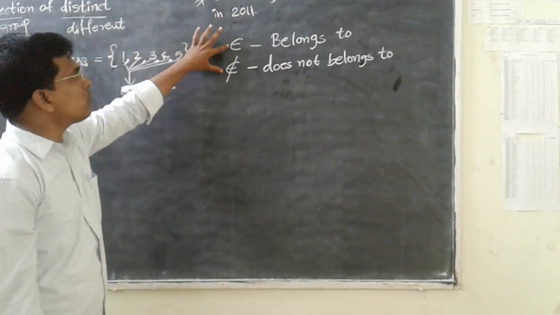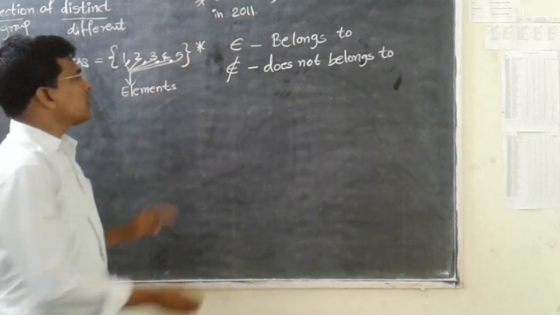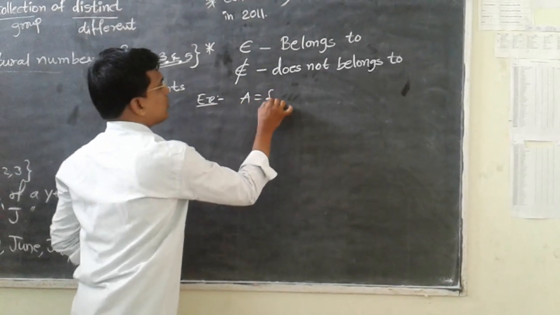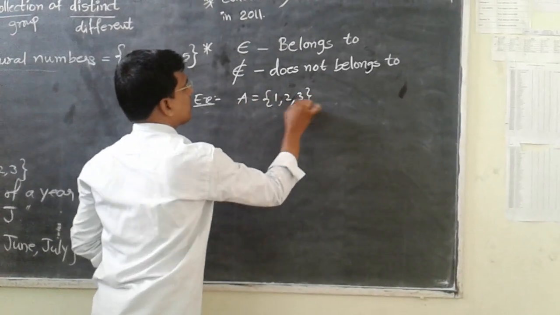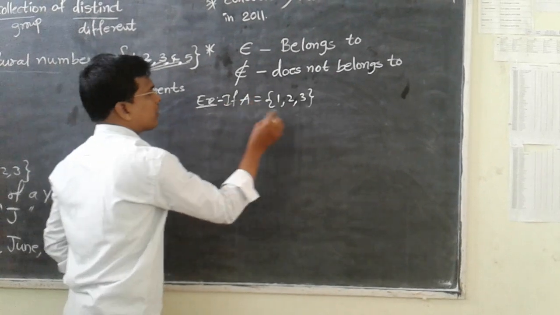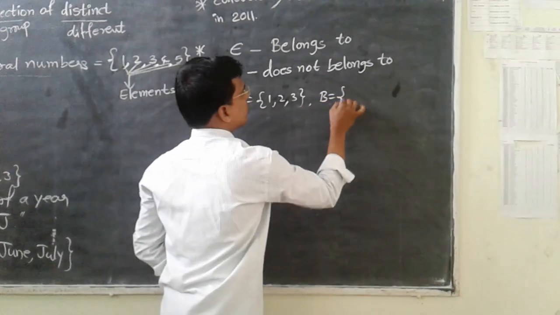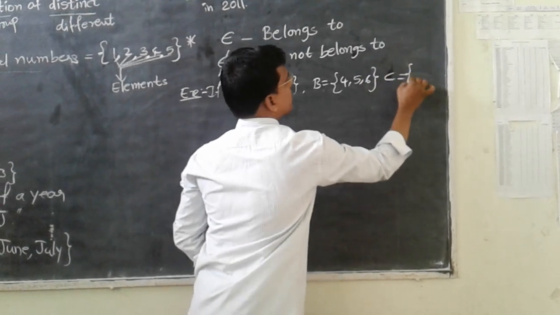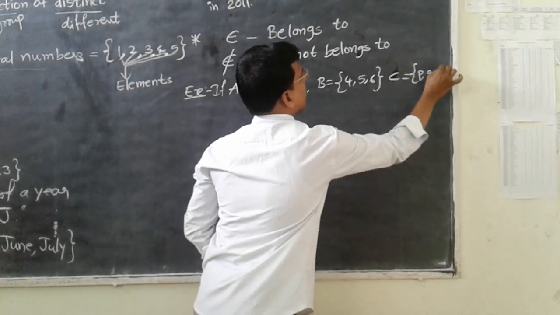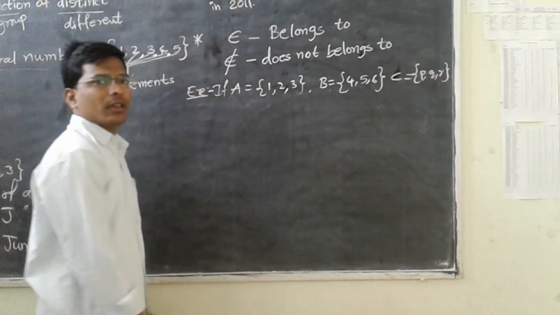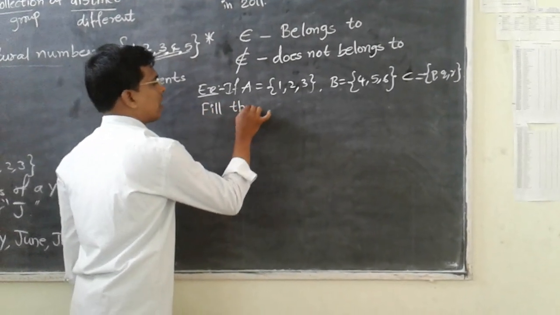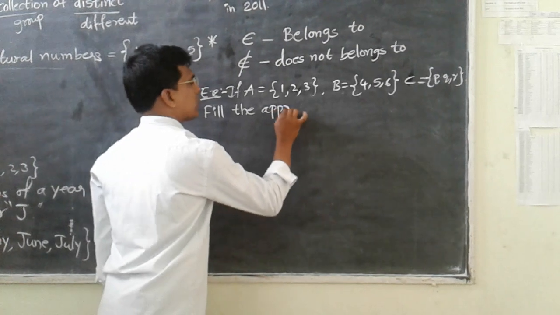These two symbols we'll use in the sets chapter. For example, A is equal to {1, 2, 3}, B is equal to {4, 5, 6}, C is equal to {p, q, r}. Okay, so fill in the appropriate symbols.